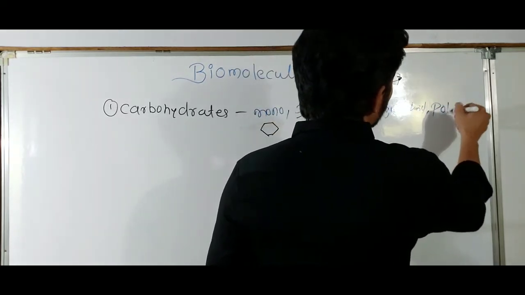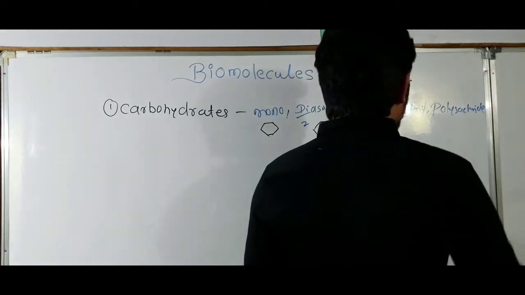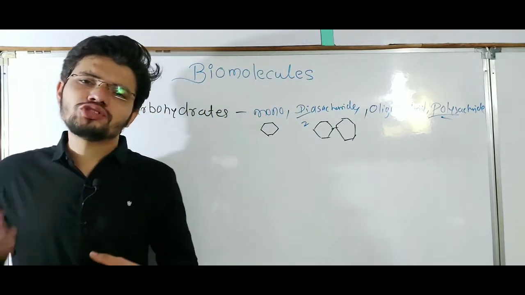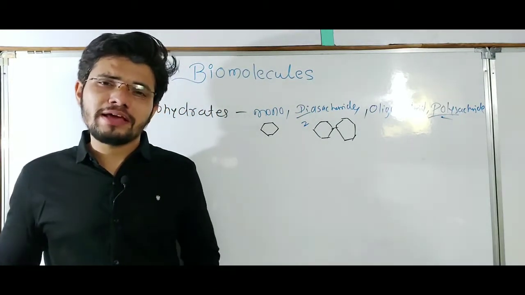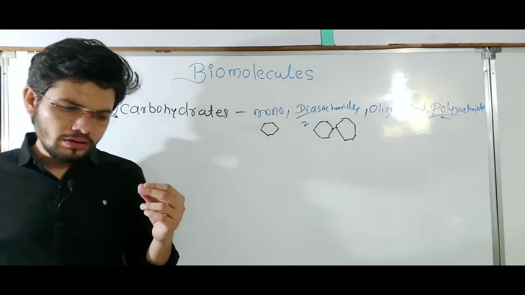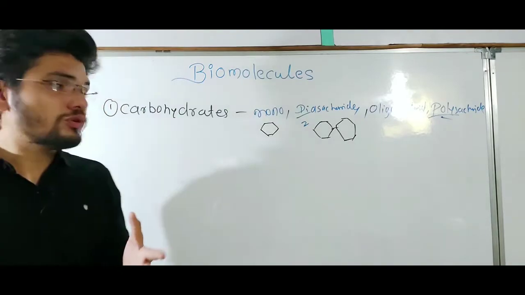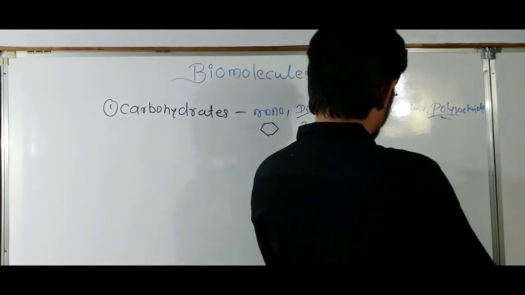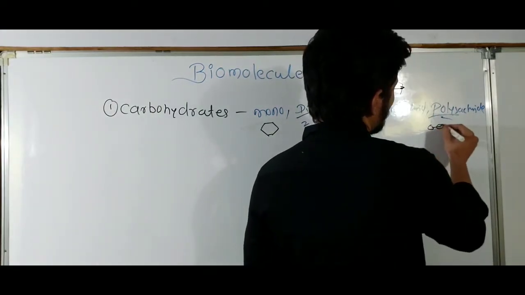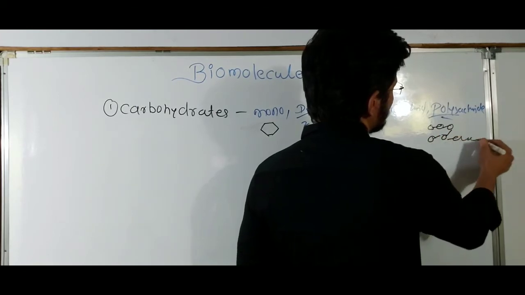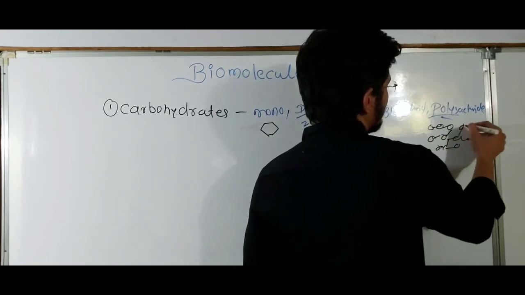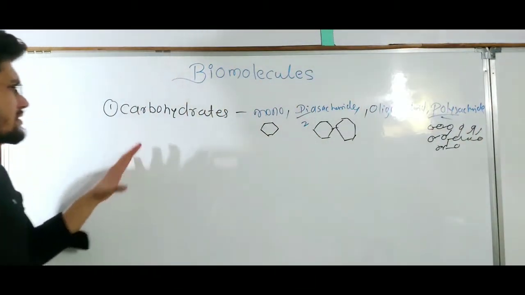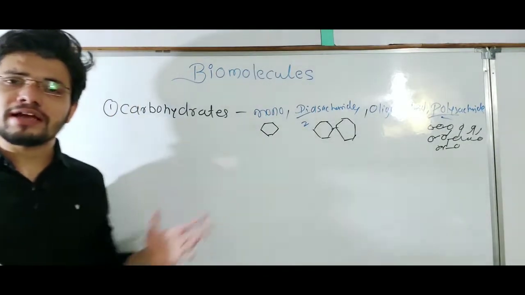And finally, polysaccharide. Poly means so many thousands of glucose or other monomers get joined to form very big molecules like glycogen, starch, or cellulose. That is known as a polysaccharide. So many molecules will be there, let me draw here. They will form branches and very long chains, and will look something like this. A very big molecule, polysaccharides. So these are the very important biomolecules, carbohydrates.